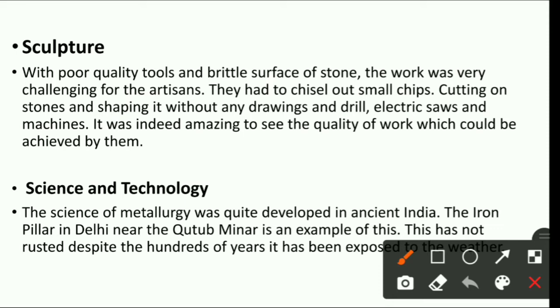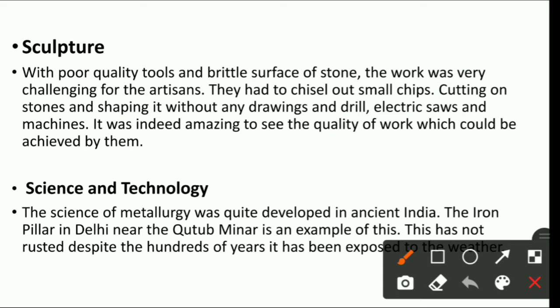Earlier what used to happen? They used to stay at one place. Okay, you know that, right? They used to stay at one place, but slowly when they started to move from different places, they got many new ideas about farming. They got many new ideas about taming the animals. They got many new ideas about the cultivating of crops, new pattern, as well as they got many new ideas about the tools to use for croppings and many more things. Okay, in this way there was development in the science and technology also in the ancient time.